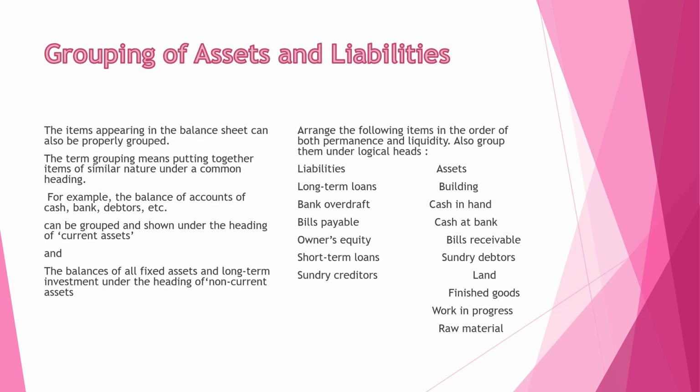Grouping of assets and liabilities. The term is clear; the balance sheet can also be properly grouped. The term grouping means putting together items of a similar nature under a common head. For example, the balances of cash and debtors can be grouped under the head of current assets, and the balances of fixed assets and long-term investments under the heading of non-current assets. Here examples are provided for better understanding. We have to group it.